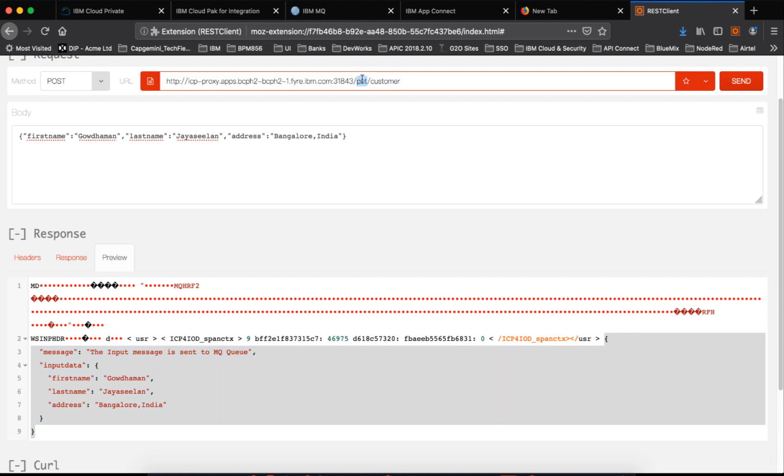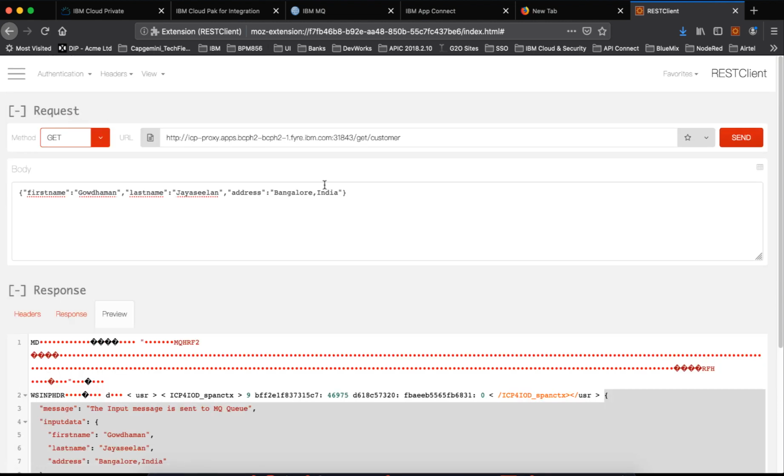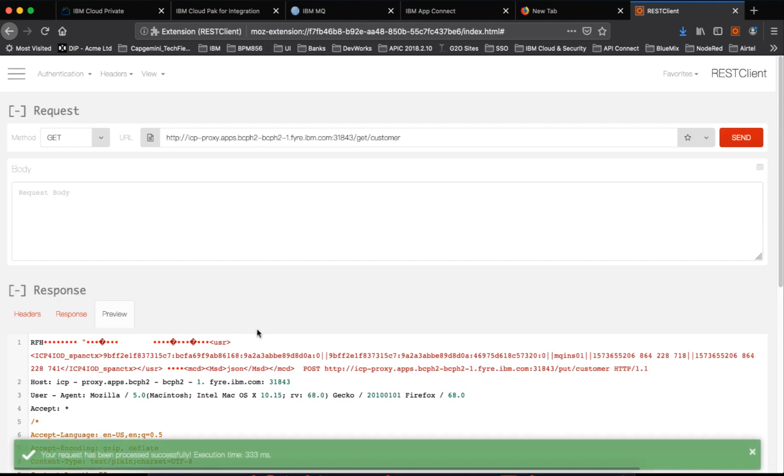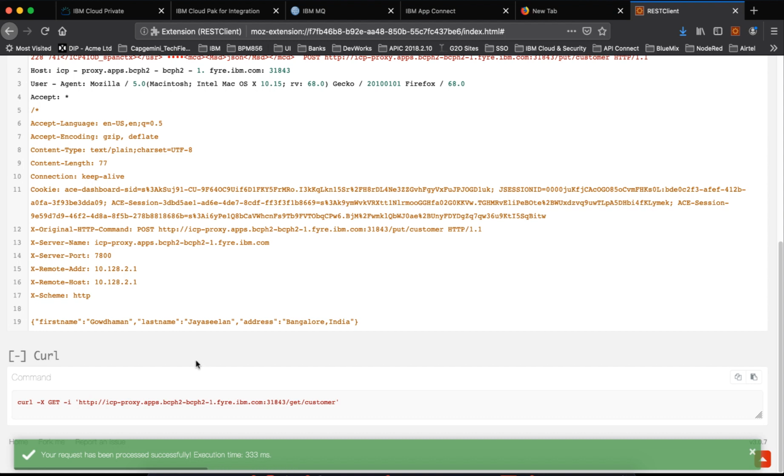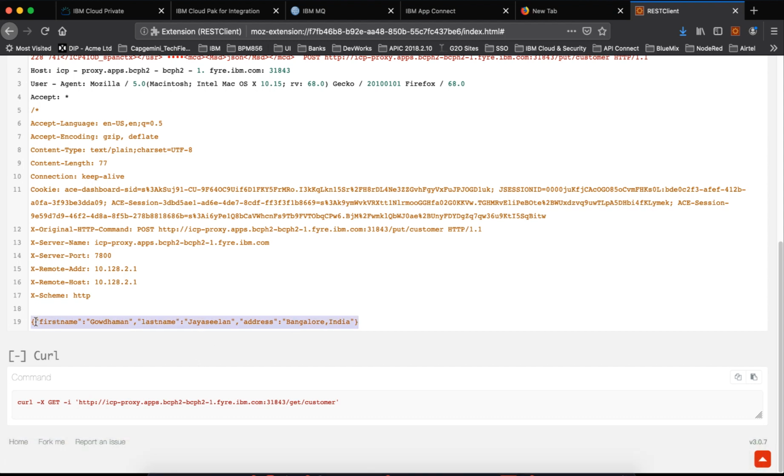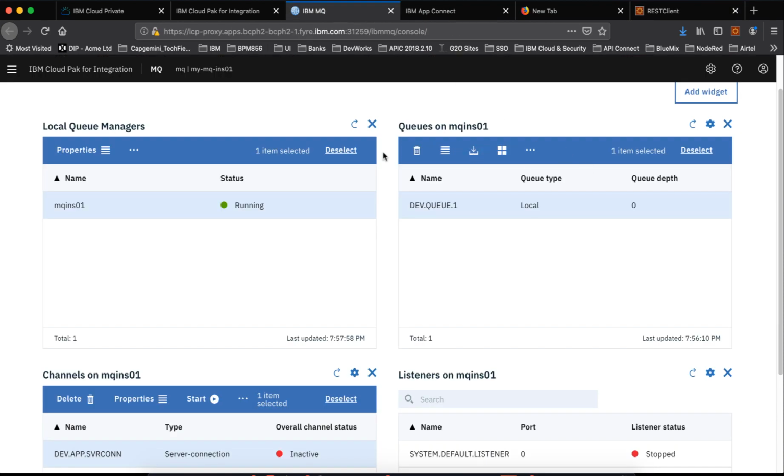And let me go on and get the one that I reported. Say, you'll see this message. So with this we can get the message and put the message, and we have created the integration server in client mode, and we made use of a separate MQ server, not inside the integration server.